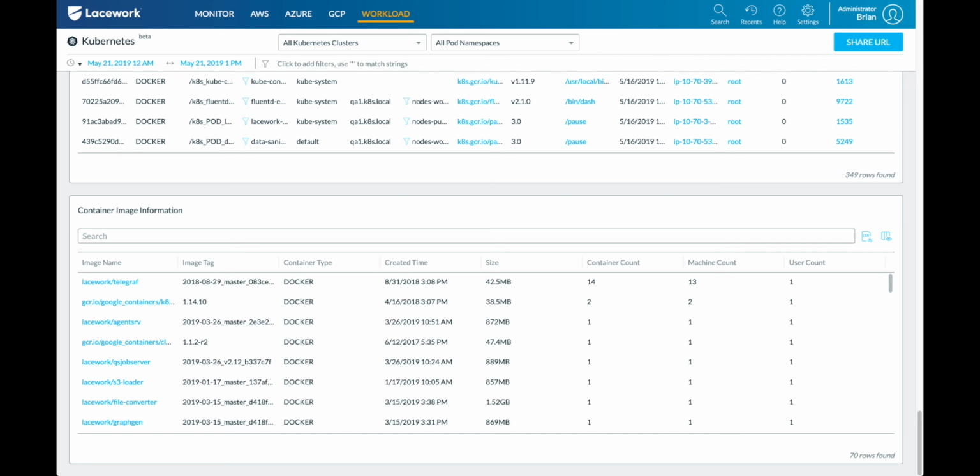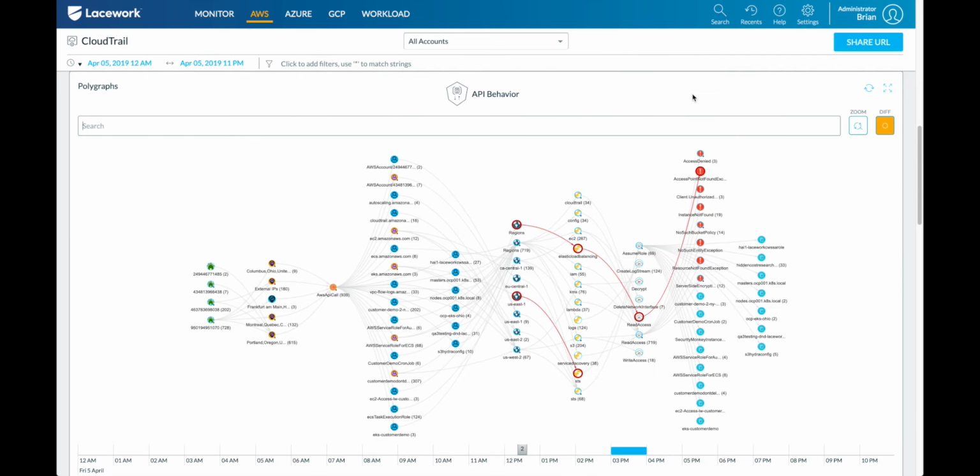And what we're going to start with is the CloudTrail anomaly detection. This is really a pretty similar conversation to the one we were just having with that polygraph, except now, instead of looking at processes, what we're looking at is how are users behaving within that AWS environment. So here what we see is what accounts are logging in, where they're logging in from, are they using API, or if it was console, that'd be shown here, what are the principals, so all the users and roles, what regions are they accessing, what service within AWS, what's the API call, and then the result of that API call.